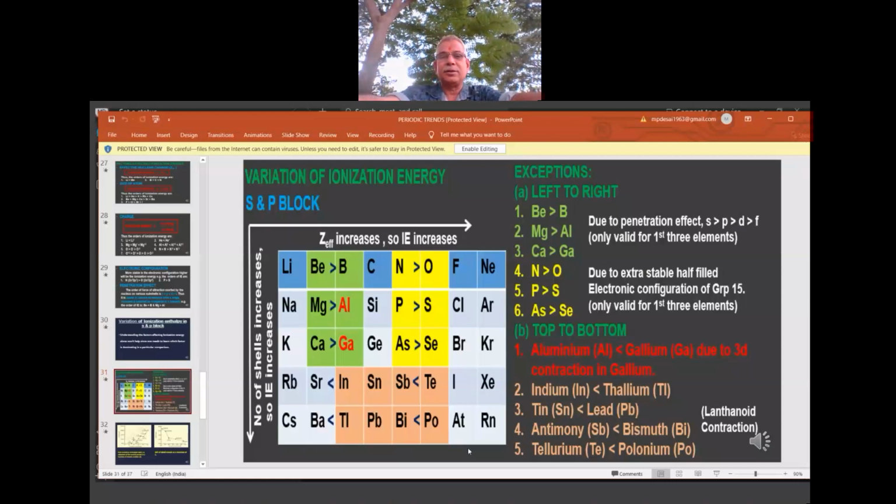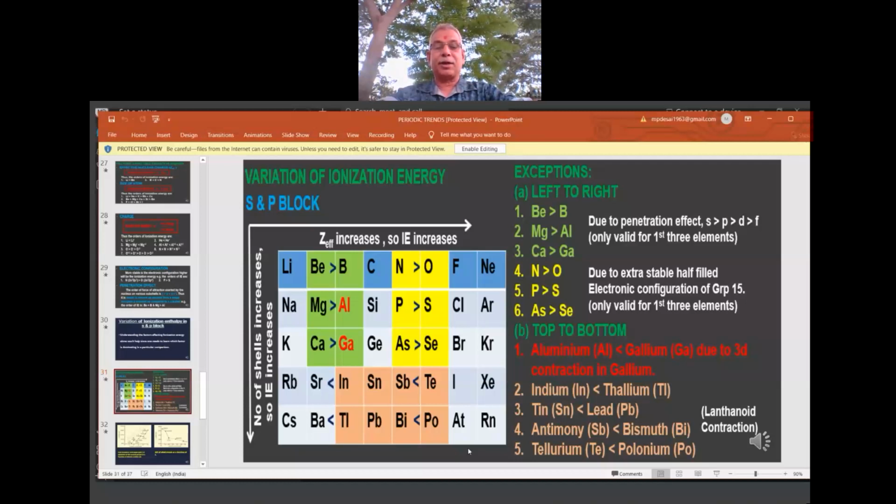S block: lithium to cesium, beryllium to barium, top to bottom. Then p block: boron to tellurium, carbon to lead, nitrogen to bismuth, oxygen to polonium, fluorine to astatine, neon to radon, top to bottom.